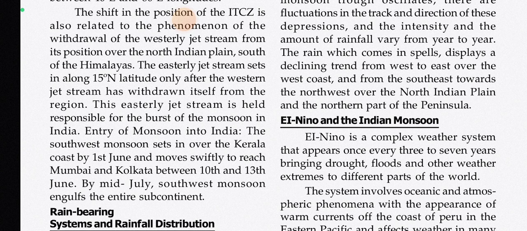The easterly jet stream sets in along 15 degree north latitude only after the westerly jet stream has withdrawn itself from the region. This easterly jet stream is held responsible for the burst of the monsoon in India.